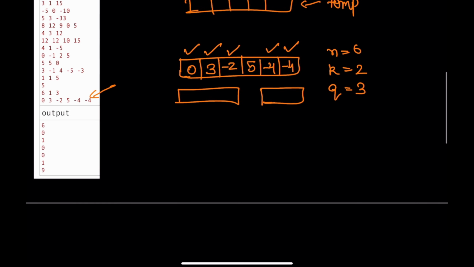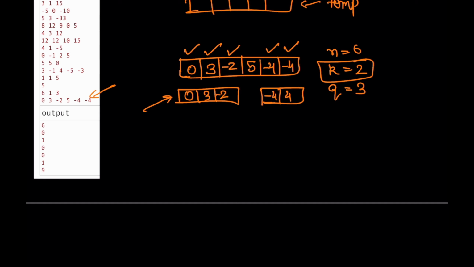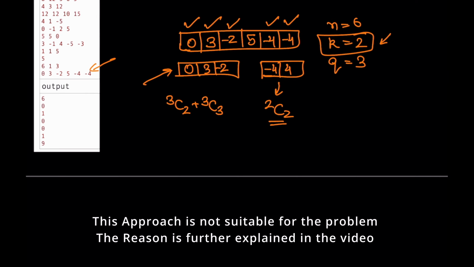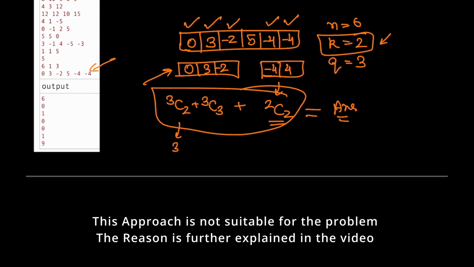Now we need to find the number of ways that we can plan the trip. He wants to stay for at least 2 days. So let's say here we have 3 days and here we have 2 days. From these 3 days we need to choose a vacation with at least 2 days. So from 3 we can choose 2, and from 3 we can choose 3 as well. And from this 2 we can choose only 2. So whatever is the total sum of this would be our answer. This answer is 3 plus 1 plus 1, that is 5.